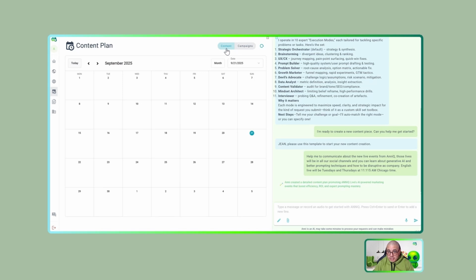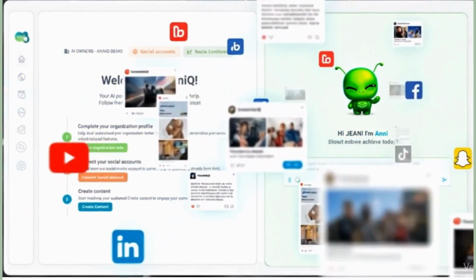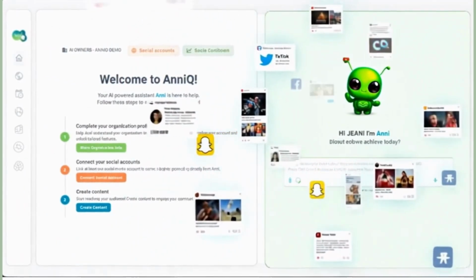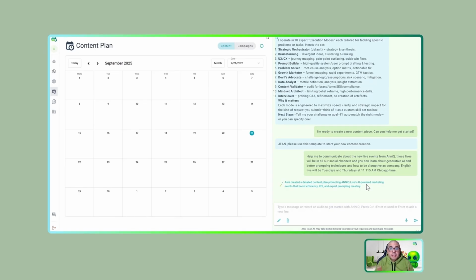I also can see here the specific content pieces that Annie has scheduled to be published in the future. Or I can click here and see my specific campaigns. We need to wait a little bit more because Annie is working for me, doing research, analyzing the internet, and getting more insights about my company to create this content. Annie is also creating demo content for me, because we need to have an idea of what the content Annie will publish looks like.